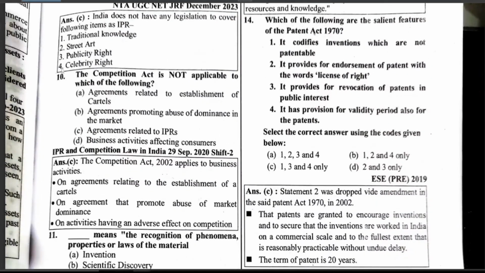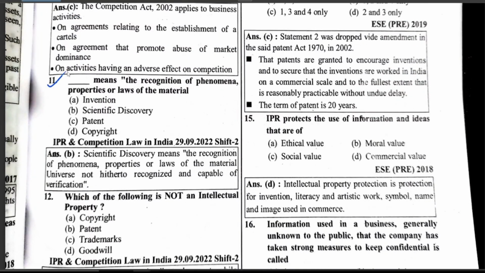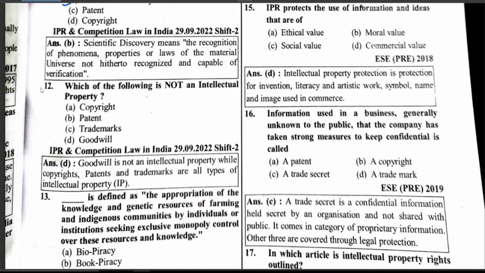ठीक है, the Competition Act is not applicable to which of the following, which is the agreement related to IPR. Dash means the recognition of phenomena, properties or laws of the material, which is scientific discovery. Which of the following is not an intellectual property, which is the goodwill.